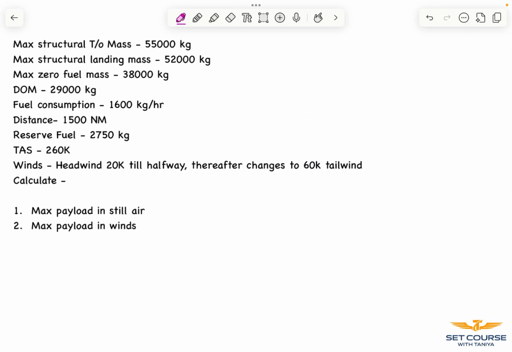Let's take another example. We have a structural takeoff mass, the landing mass, the zero fuel mass, dry operating mass, our fuel consumption, distance, reserve fuel, and true airspeed. And then we are given winds as headwind 20 knots till halfway, which then changes to 60 knots tailwind. We have to calculate the maximum payload in still air and then in winds. So let's take our first case, still air.